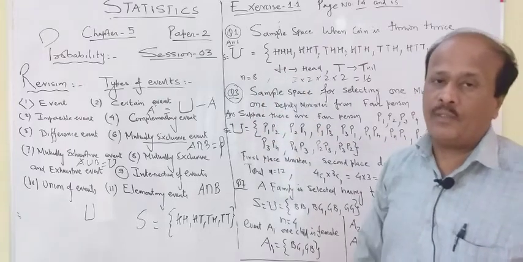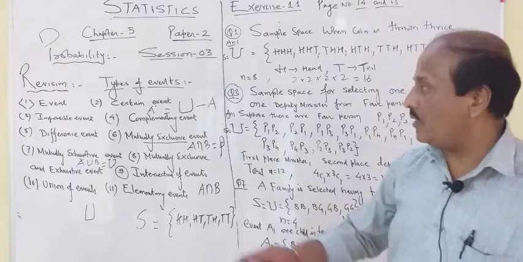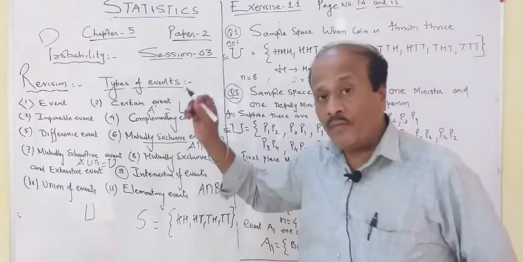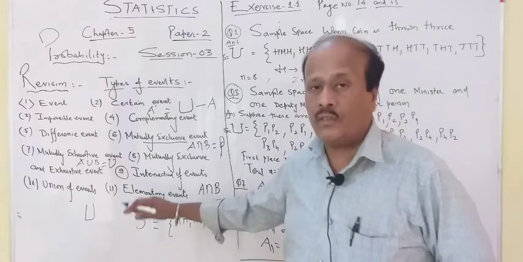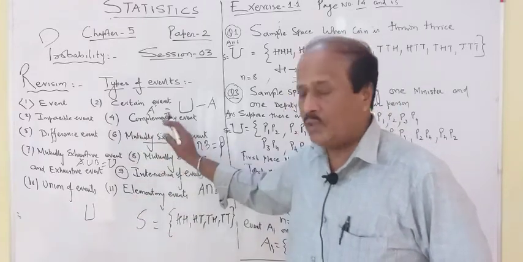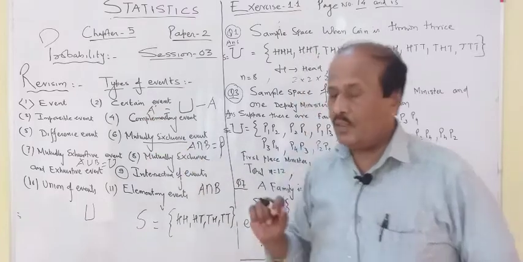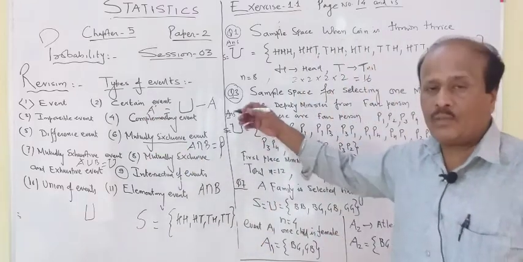There are many examples with figures also. As I told you during the types of events, the Venn diagram plays a very important role. So slowly we are going to use our Venn diagram also to denote that event. As it comes, I am going to tell you. Then question number 2 is an easy one.